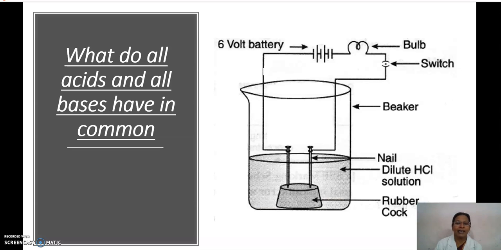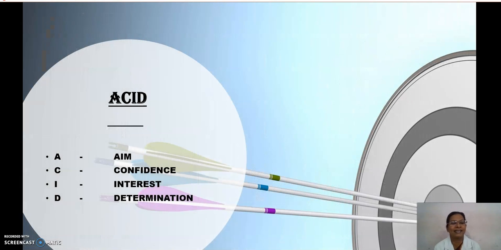Yes, I'll tell you. So listen, what is the acid? Here, in ACID, A stands for aim, C for confidence, I for interest and D stands for determination. This is that acid. And if you have this acid with you, that will increase your beauty.